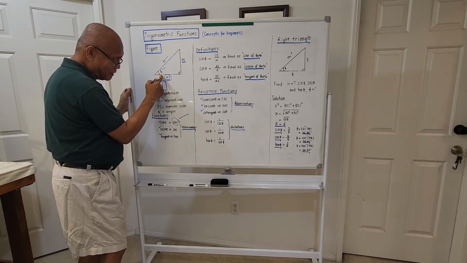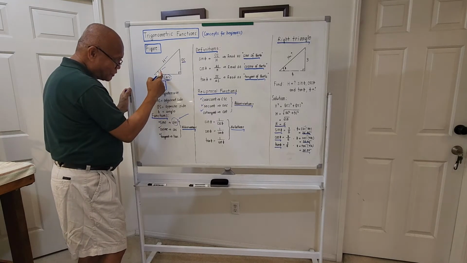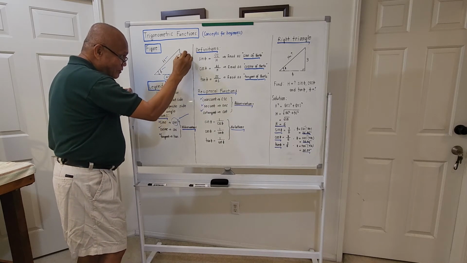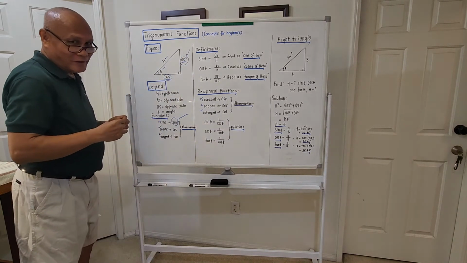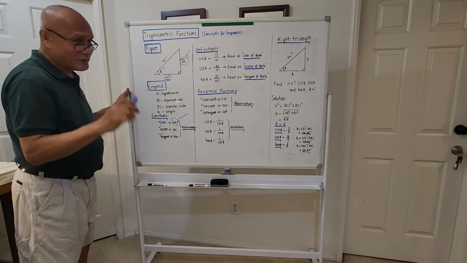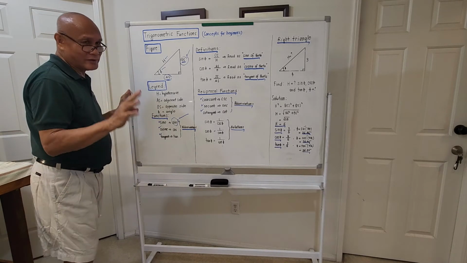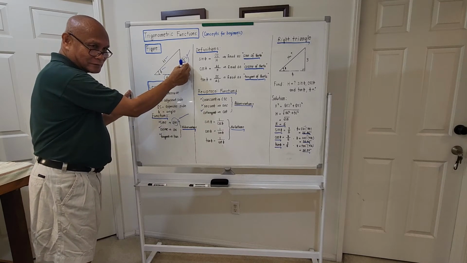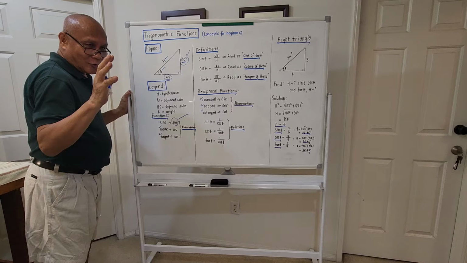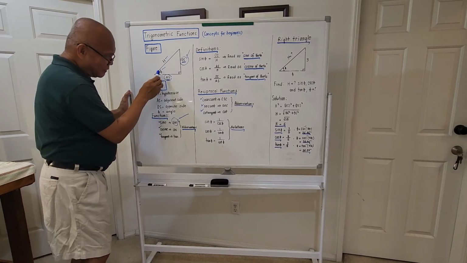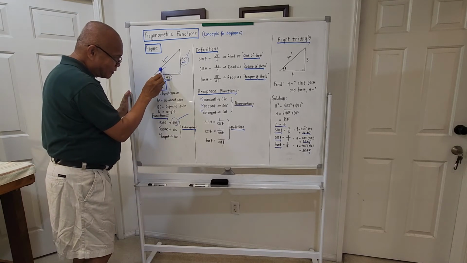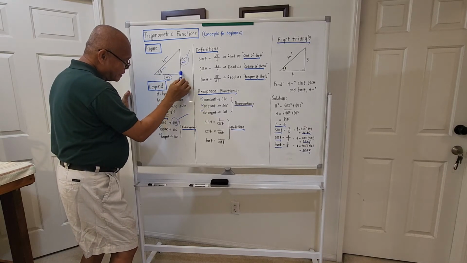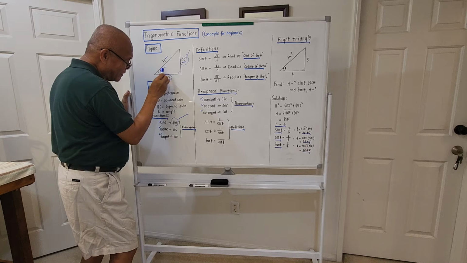Considering this angle theta, this side here is opposite this angle, right? So this side here is termed as opposite side. So you always take note which angle is being considered when you are discussing adjacent side and opposite side. For my concepts to be correct, if this theta here is the one considered, this side here is the adjacent side, and this side here is the opposite side.